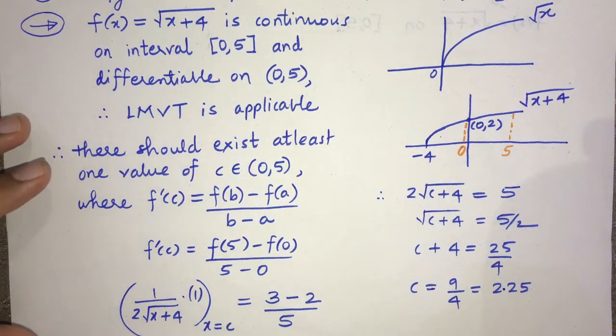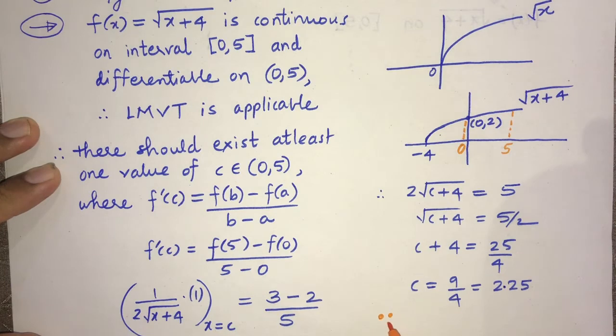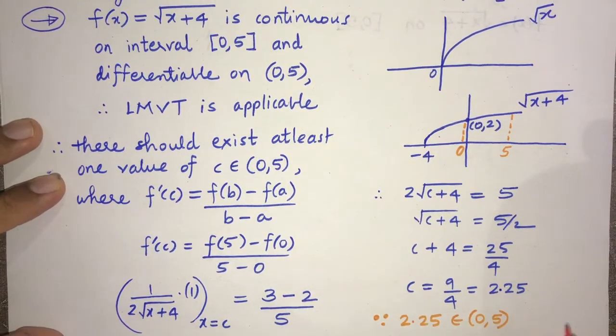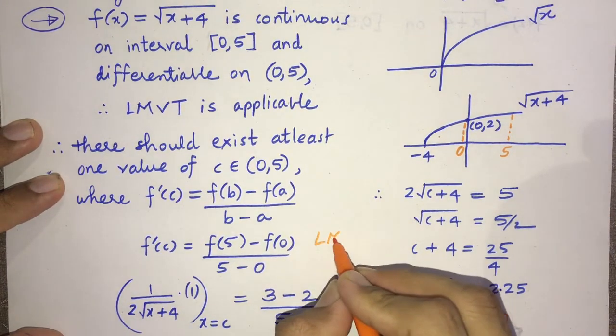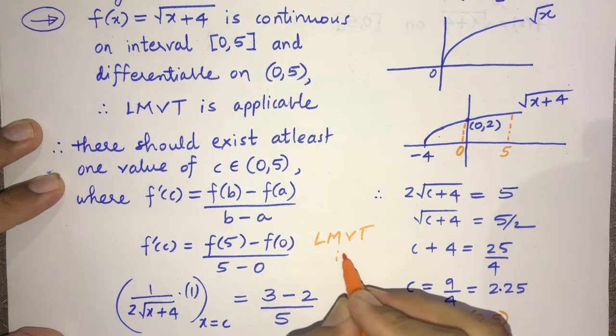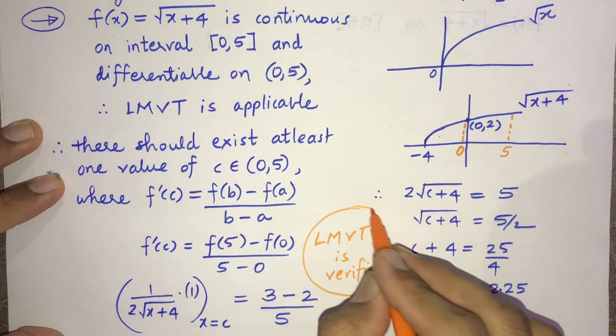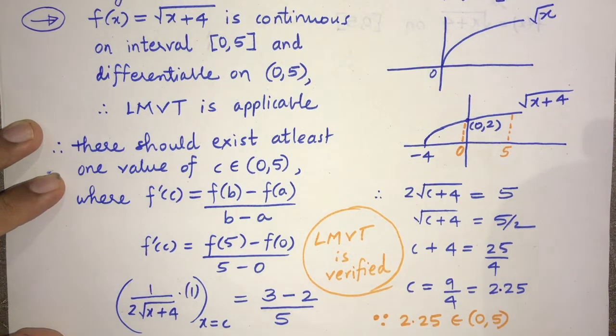and definitely 2.25 is in the interval 0 to 5. So I would say since 2.25 belongs to the interval 0 to 5, LMVT is verified. Okay.